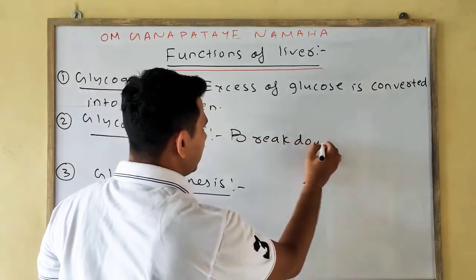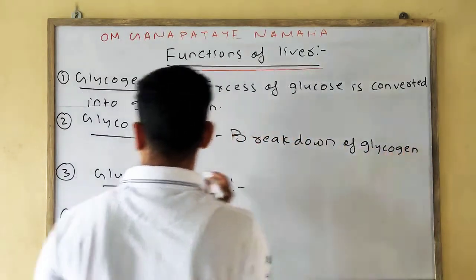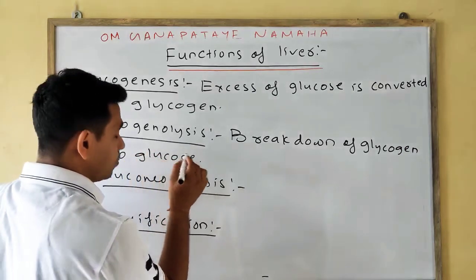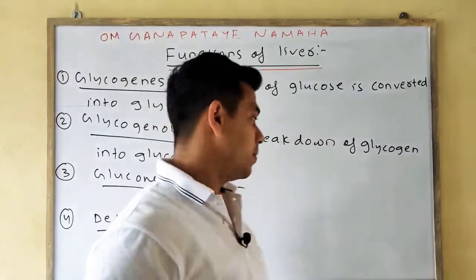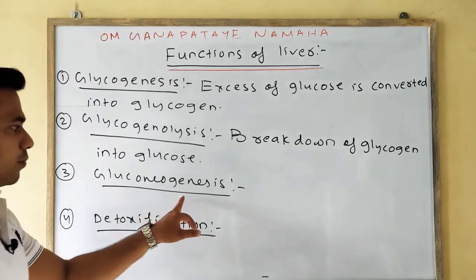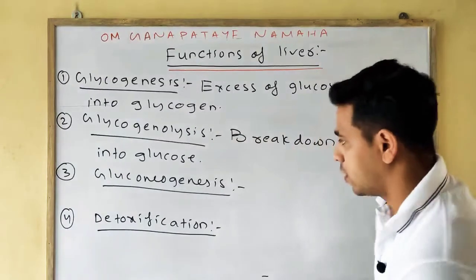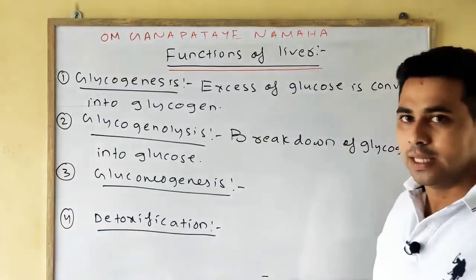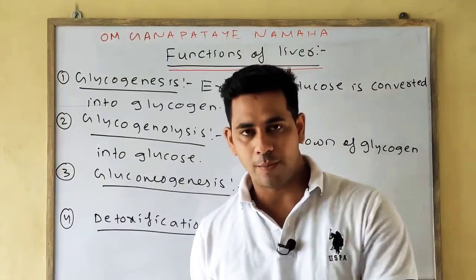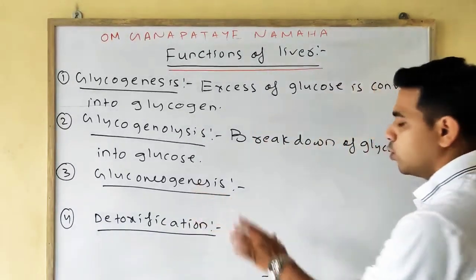Lysis means breakdown, the breakdown of glycogen into glucose. Okay, these are the most important functions, please remember. Next is gluconeogenesis. Another term: genesis means glucose is being formed. If glucose is being formed from fats, fatty acids and protein, then that process is known as gluconeogenesis.